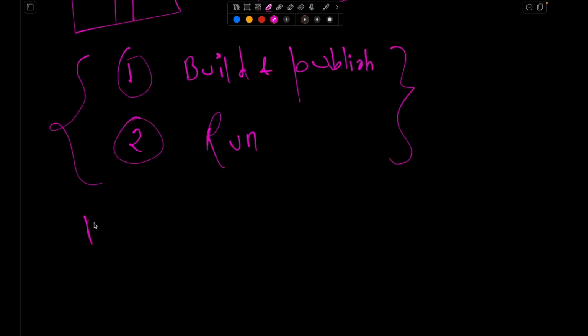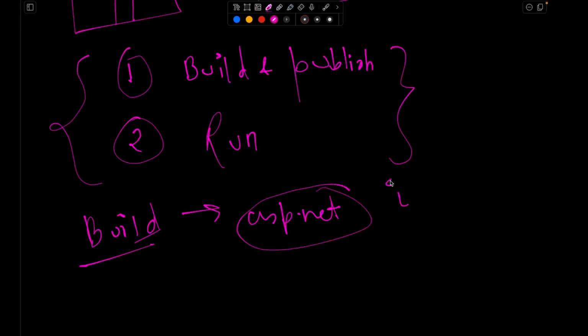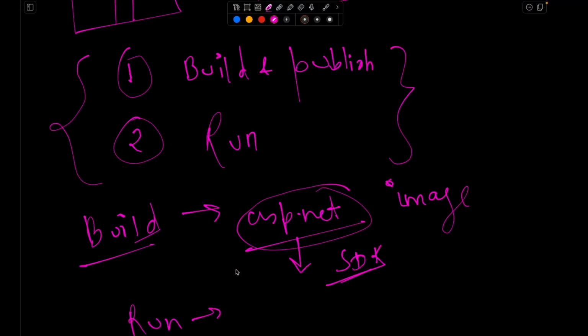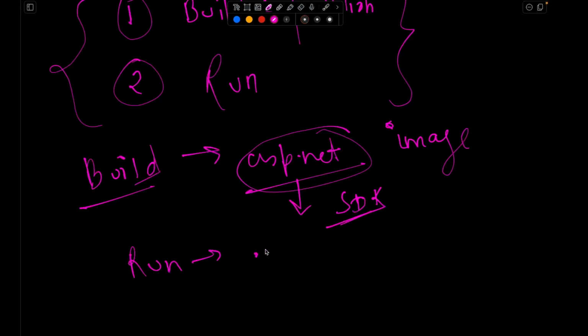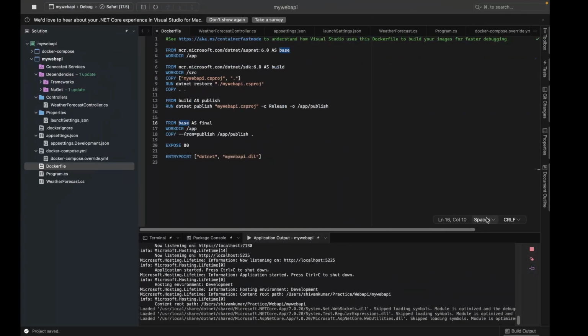To build the application, I need the ASP.NET image, right? I need the ASP.NET image because it contains all the SDKs to compile and build this application. Then, to run the application, I need the .NET runtime image. Okay, so let's go to my Docker file.